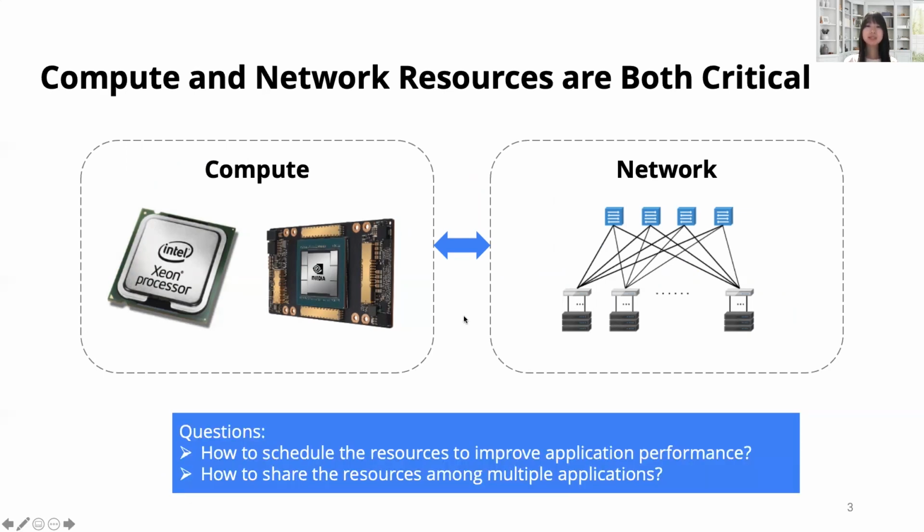Then there come several questions. How to schedule the resources to improve the application performance and resource utilization? How to share the resources among multiple applications? The existing solutions encounter three main shortcomings.